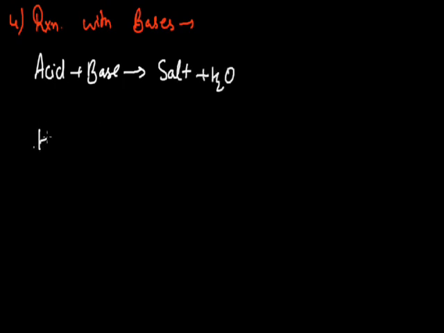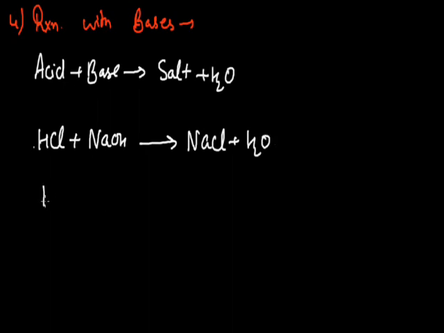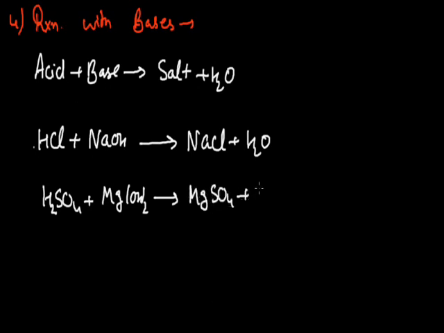For example, if I take hydrochloric acid and react it with sodium hydroxide, this hydrochloric acid will neutralize the basic behavior of sodium hydroxide. Finally, the salt sodium chloride will be formed, and a molecule of water will be there. Same as if I take sulfuric acid H2SO4 and react this with magnesium hydroxide Mg(OH)2, the product will be magnesium sulfate MgSO4 and water. In this kind of reaction, where an acid neutralizes the basic behavior of a base, it is known as a neutralization reaction.